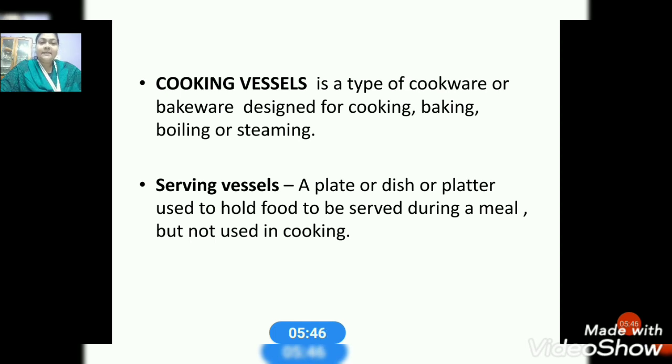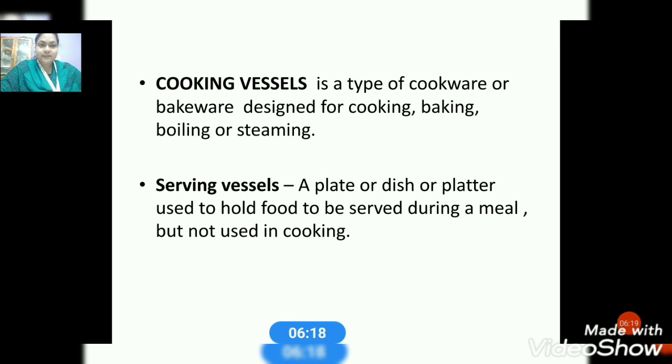Then the serving vessel: a plate or a dish or a platter used to hold food to be served during a meal, but not used in cooking. Always remember, children, serving vessels are different from cooking vessels. The food we serve in a plate or a bowl is not used as a cooking vessel.